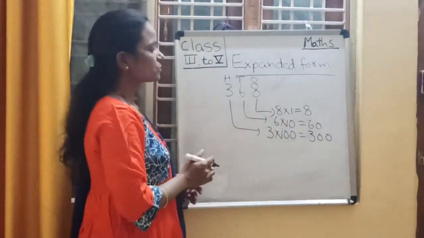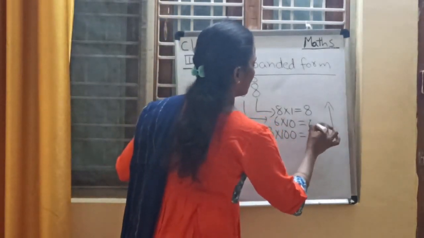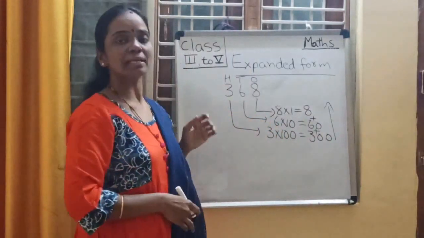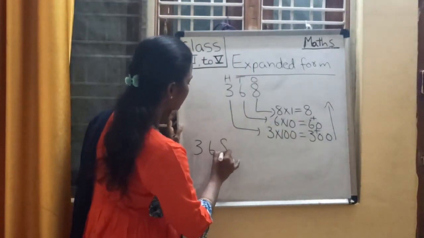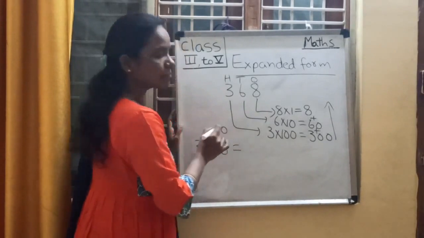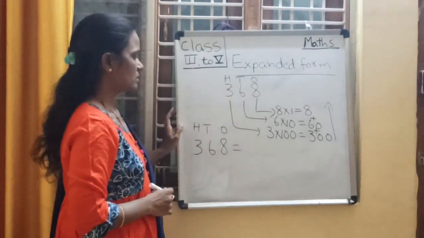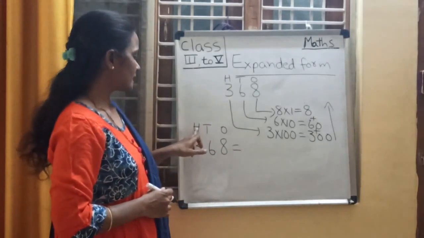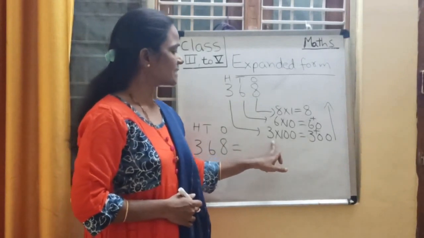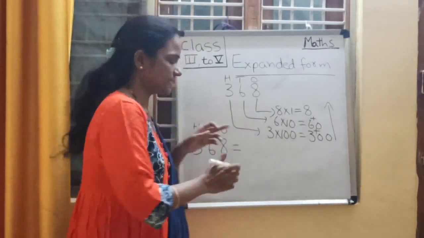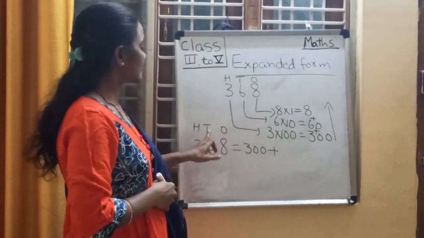Now what I am going to do, see children, I am going to add all these place values. What is that number? It is 368. Write the places: ones place, tens place and hundreds place. So 3 is in hundreds place. What is the place value of 3? 3 into 100, 300. Yes, write down 300 plus